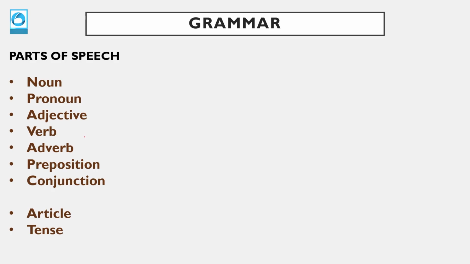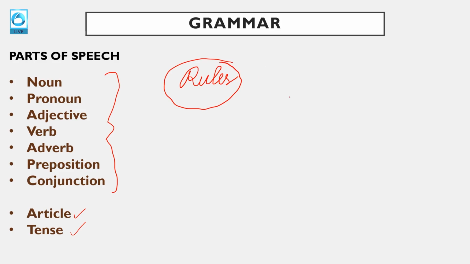Guys, you have to understand that in this part what you are supposed to do is rules. You should have a basic understanding of a few very important rules which are applied in different question types based on all of these chapters. So when we say parts of speech, these are the chapters, and then additionally you have article and tense. Whatever question you get related to grammar, how you mark your answer will depend on how familiar you are with the rules, and also how well you understand these rules.